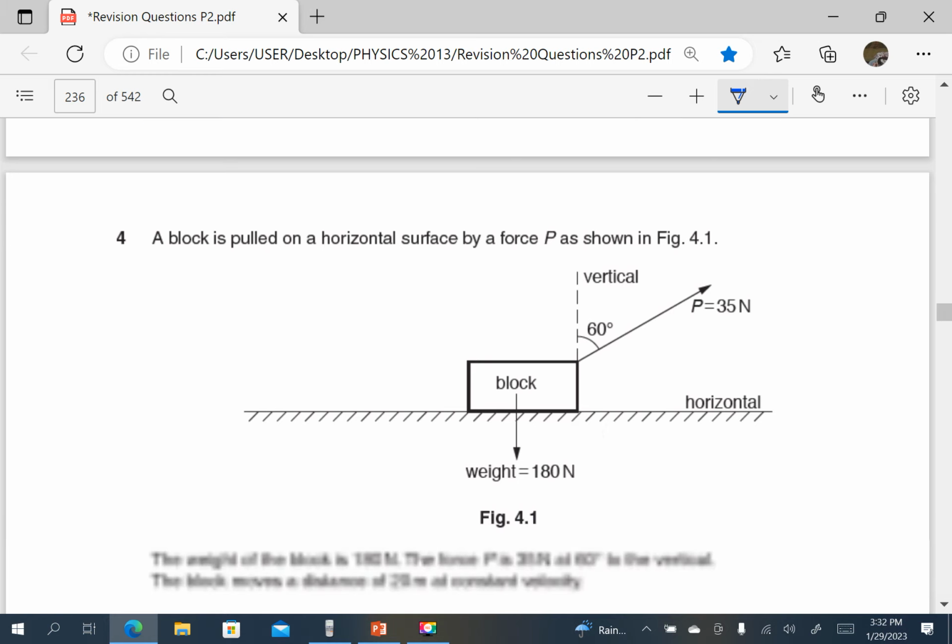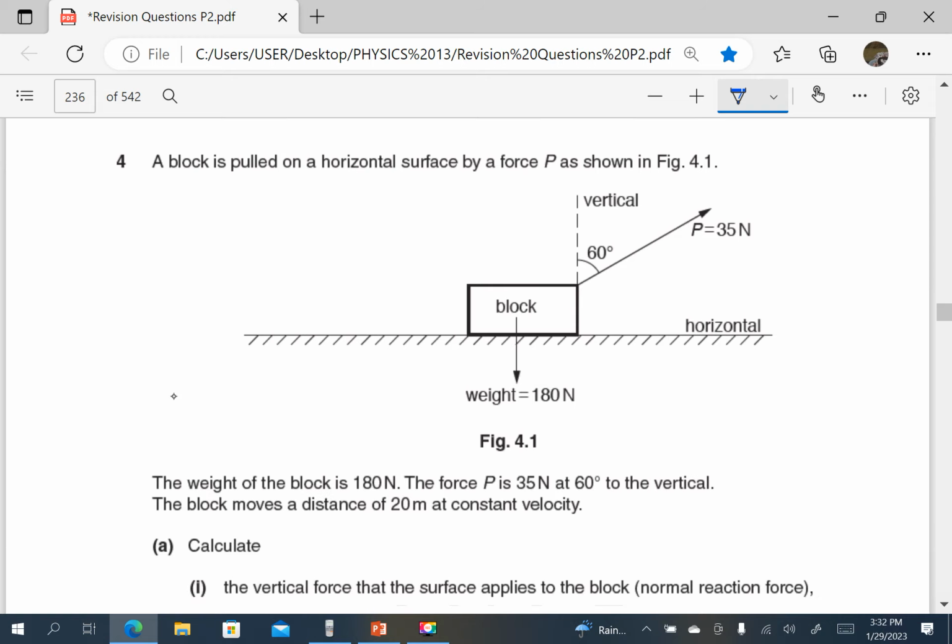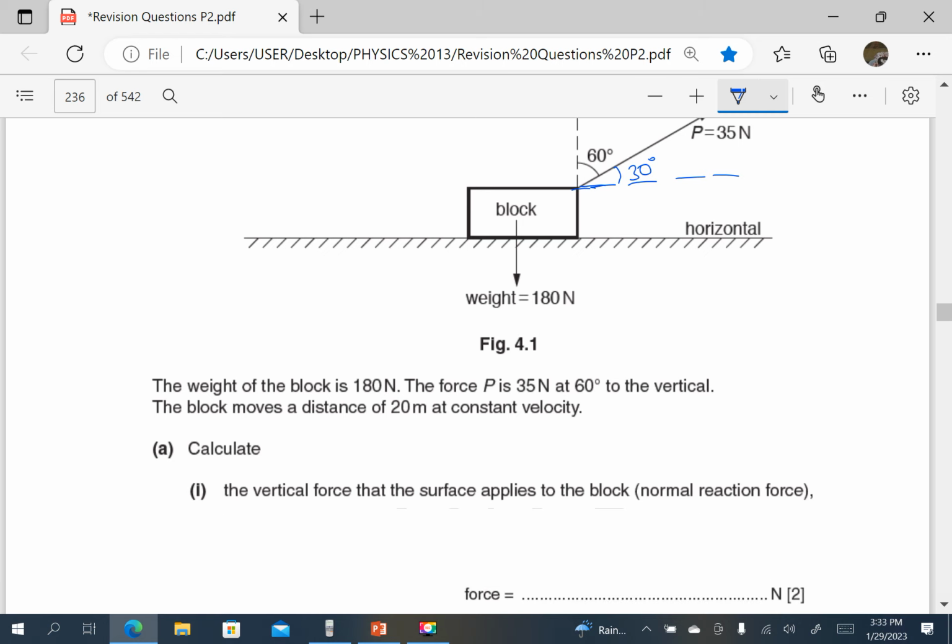A block is pulled on a horizontal surface by a force P as shown in the diagram here. So we can draw a horizontal line here. If you are poor at resolving, this angle is 30 degrees. But if you're good at resolving, you don't even need it. You can use the one which is 60. The weight of the block is 180 newtons. The force P is 35 newtons at 60 degrees to the vertical. The block moves a distance 20 meters at a constant velocity.